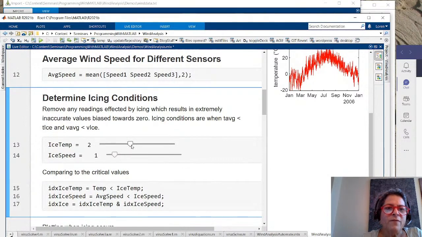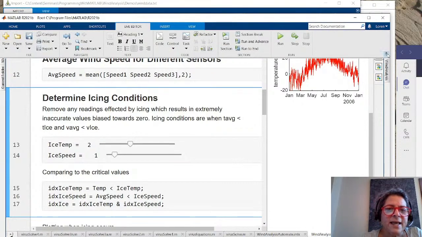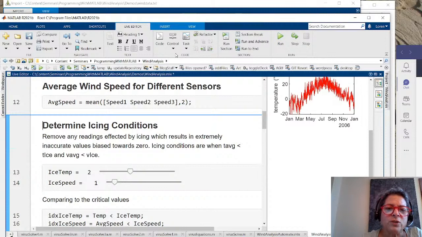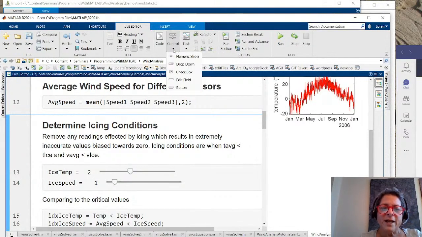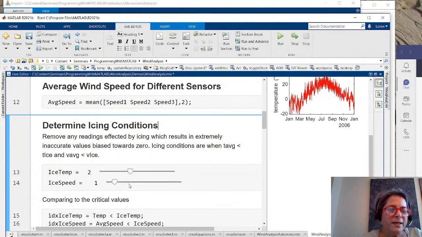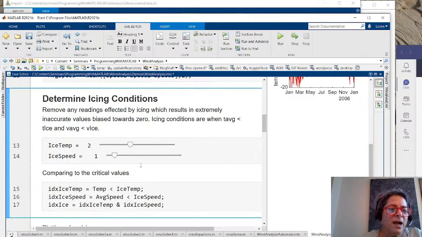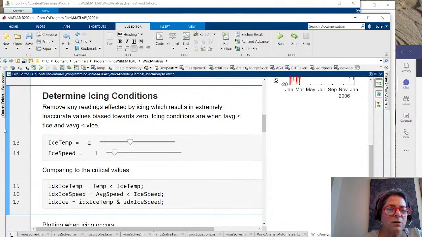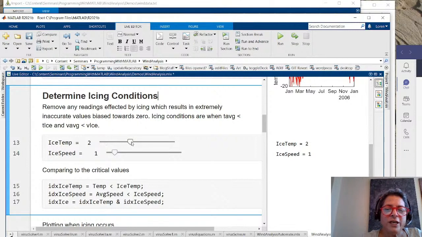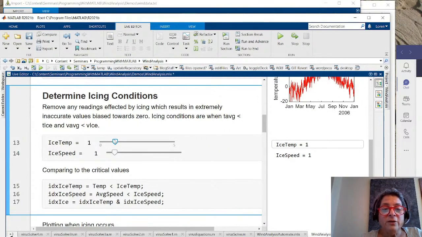What is that? Well, if I come back to the live editor, what you will see here is that I have something called controls up here. It was right next to where I could switch to code. And I can put in numeric sliders, which is what I have, or drop downs, checkboxes, a whole bunch of things. So I can make this much more interactive, because I don't know what the right number is. So I can come here and compute this right now. Or I can come here and change it. And now we're going to get a new set of things.